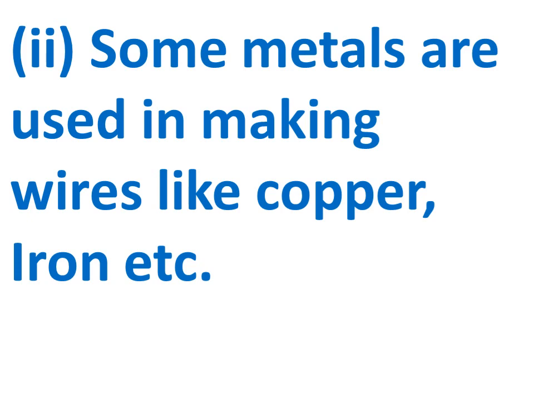Second is, some metals are used in making wires, like copper, iron, etc. You must know the electric wires which we have in our houses. There is copper inside those wires. So copper is what? It's a metal. Because of the property of metals, that metals are good conductors of electricity. Copper is a metal and it's a good conductor of electricity. That's why it is used in the electric wires.